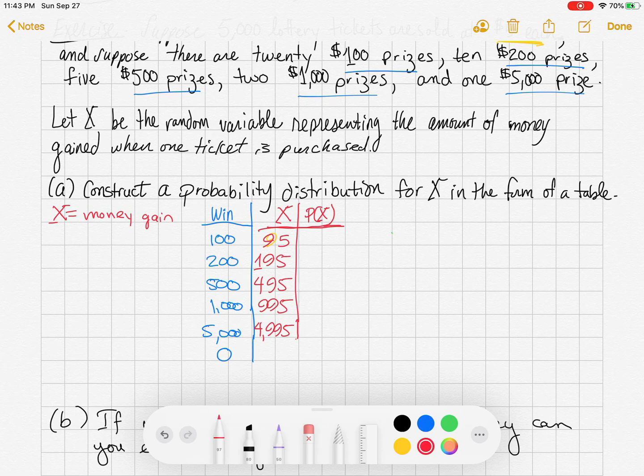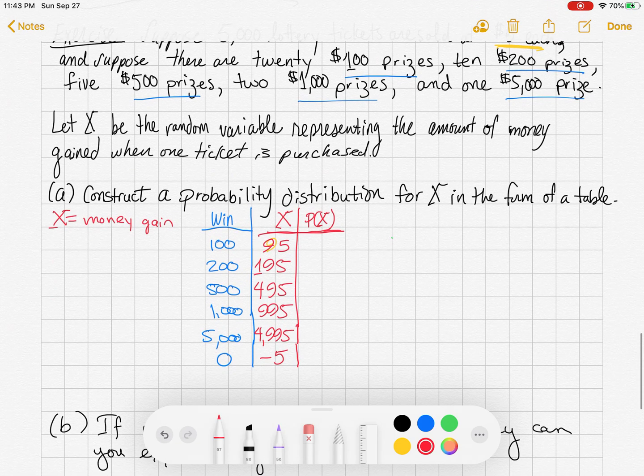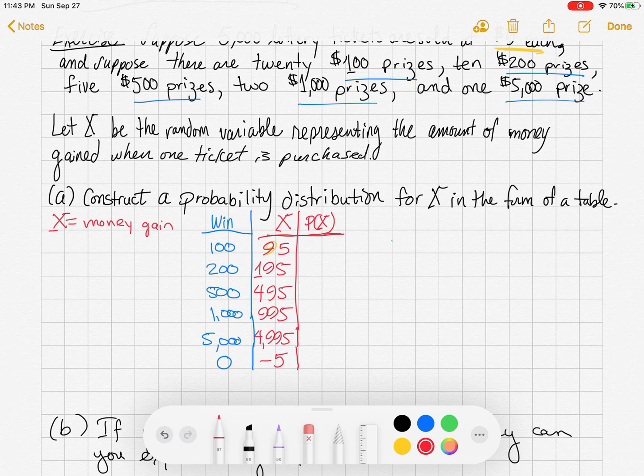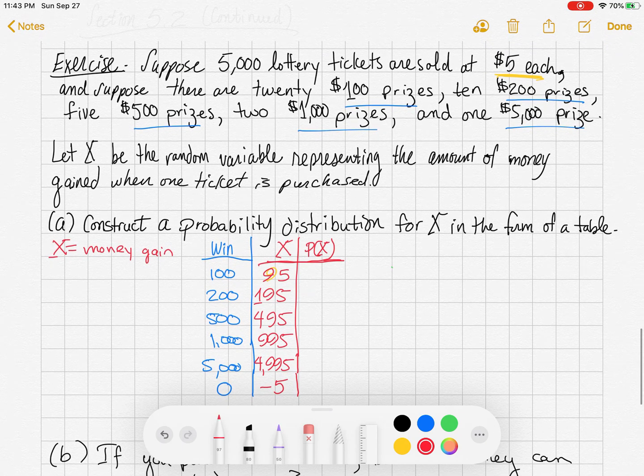Now I'm actually saying there's one more prize I could win here. I could actually win a $0 prize. Let's put a $0 prize down there. What does that mean if I won a $0 prize? That means I've actually lost, right? We're going to have a lot of people that lose here. We're going to have a few winners out there, but we're going to have a lot of losers. So a lot of people winning nothing. So if I win $0, that means I've actually gained -5, right? I've lost $5. If I don't win a prize, I've lost $5, right? I spent $5 on the ticket. So my gain is -5 there.